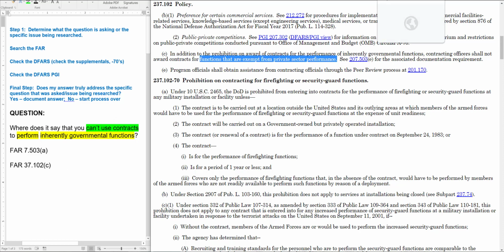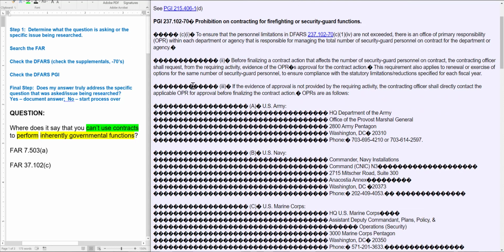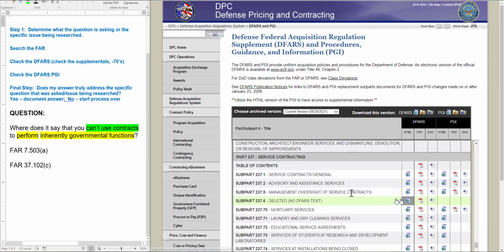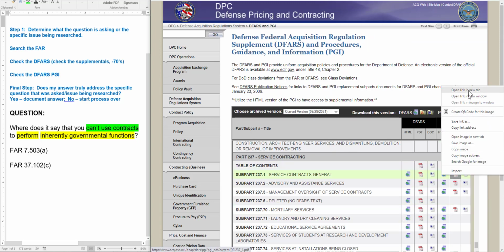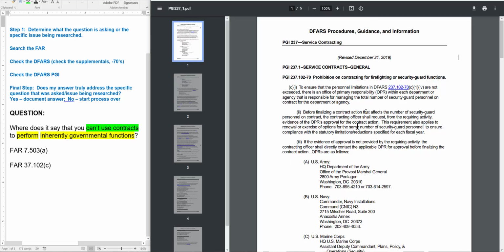And if I go to the PGI, 237.102, my goodness, it looks like we had some sort of an error here when it was rendering. I'm going to see if I can't redo that because that is just awful. Maybe I'll look at the PDF version of that because that's just rough to look at. Oh, that's so much better. Okay. And then it looks like we do have a couple in paragraph C here.